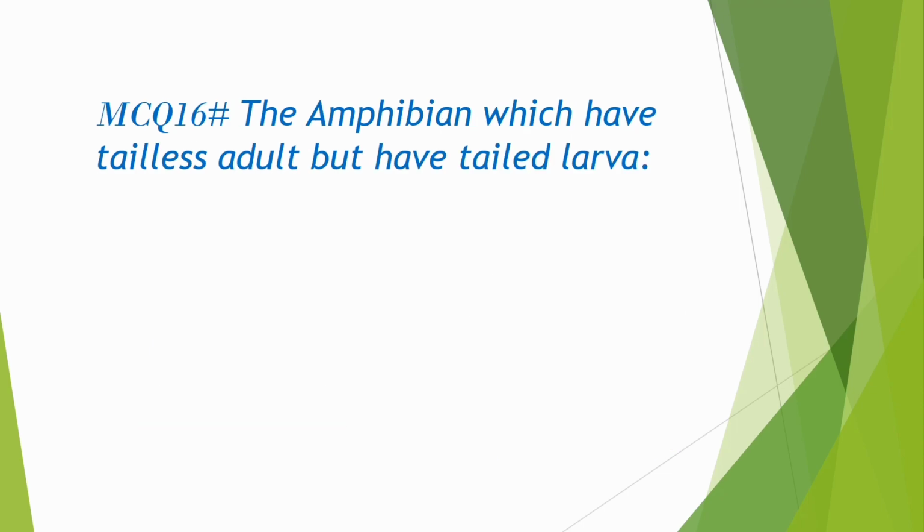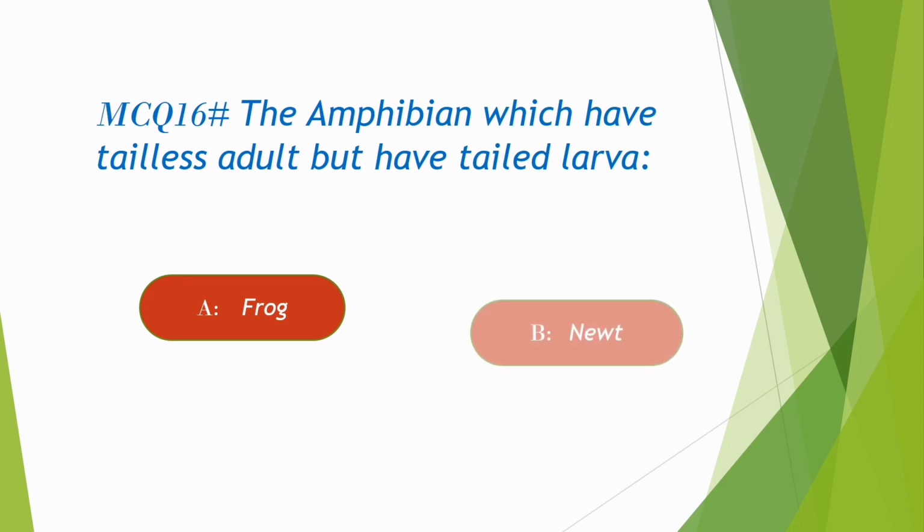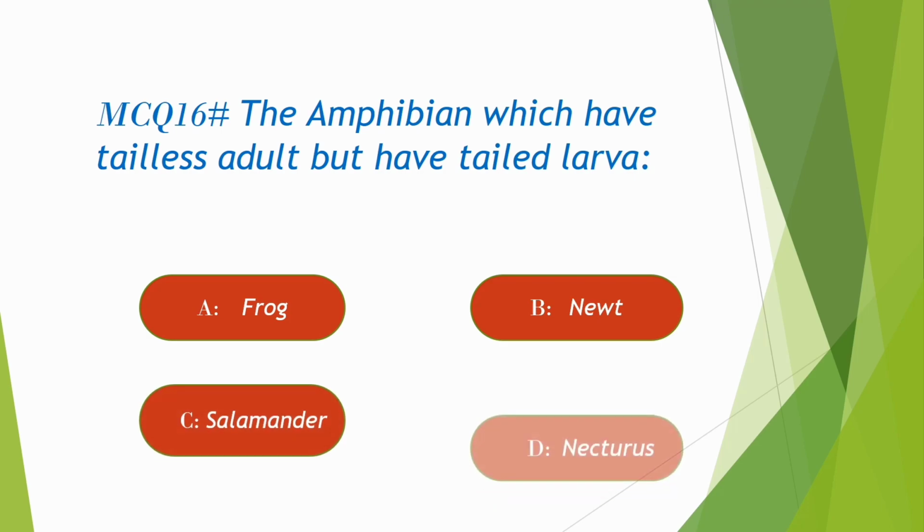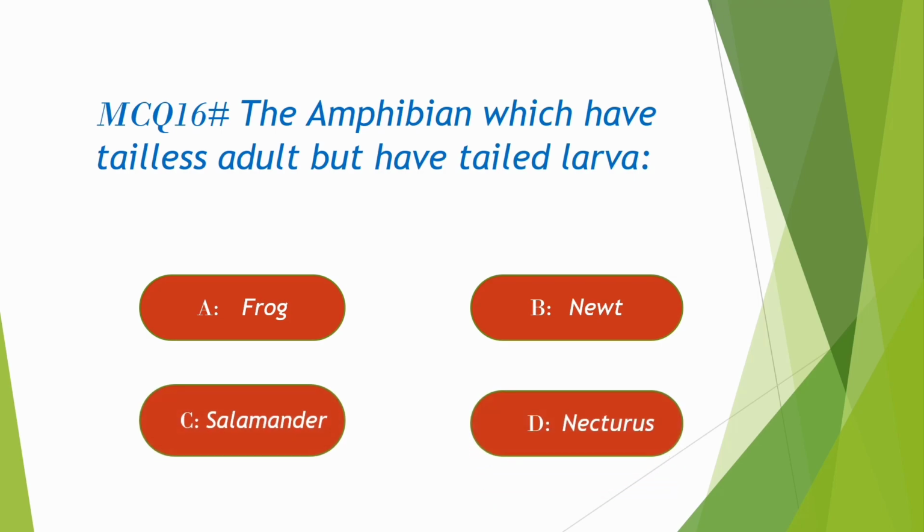MCQ 16. The amphibian which has a tailless adult but has a tailed larva. Option A. Frog, B. Newt, C. Salamander, D. Necturus. Correct option is A. Frog.